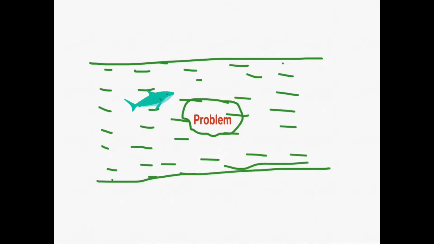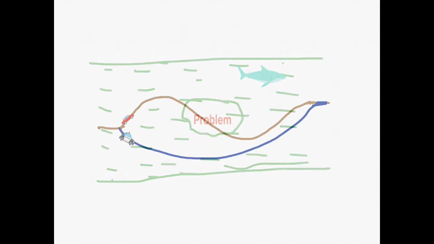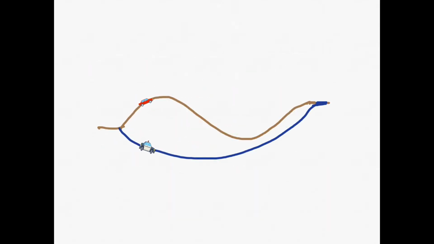Avoiding a problem is definitely considered as intelligence. That is, the paths are already there. We have to select the right path, as the fish is shown symbolically doing it. Similarly, suppose there are two paths and two drivers are going in different cars. Look at that one. The red car is going on a difficult path and the blue car is going on an easy path. Definitely, we will say that the blue car person is more intelligent. He selected a better path, whereas the red car person unfortunately, unknowingly selected the difficult path.